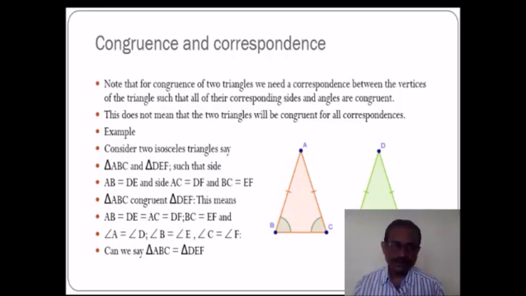Now, for example, consider two isosceles triangles, say triangle ABC and triangle DEF, such that side AB is equal to side DE, side AC is equal to side DF, and BC is equal to EF. So triangle ABC is congruent with triangle DEF. This means AB equals DE, AC equals DF, BC equals EF, and the angles are congruent. So we can say that triangle ABC is congruent with triangle DEF.